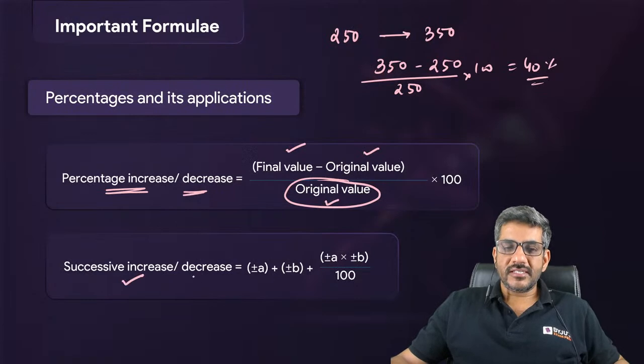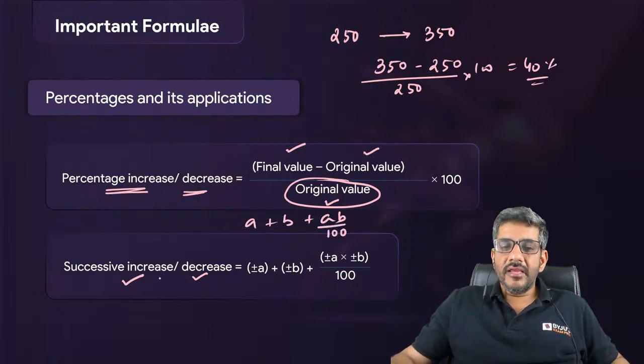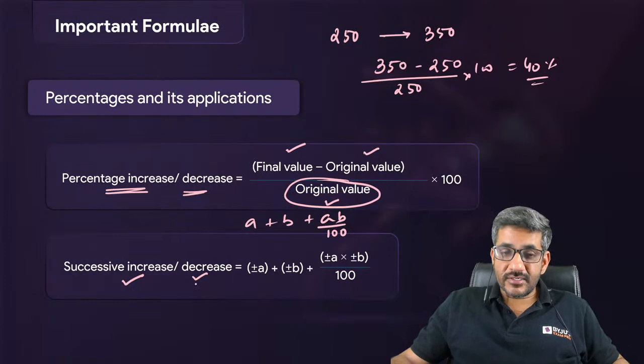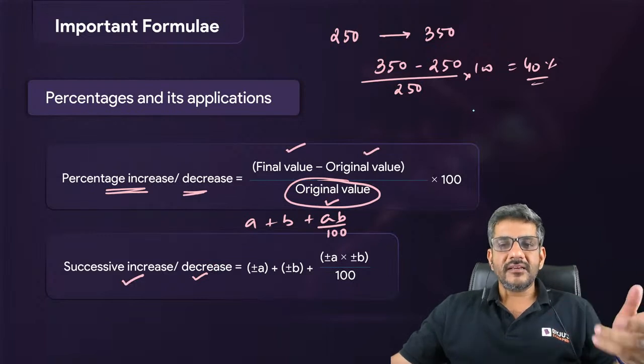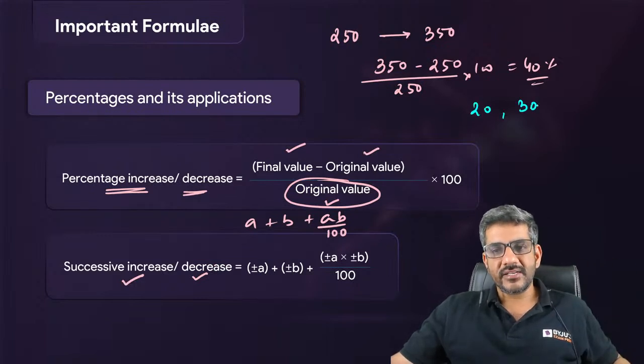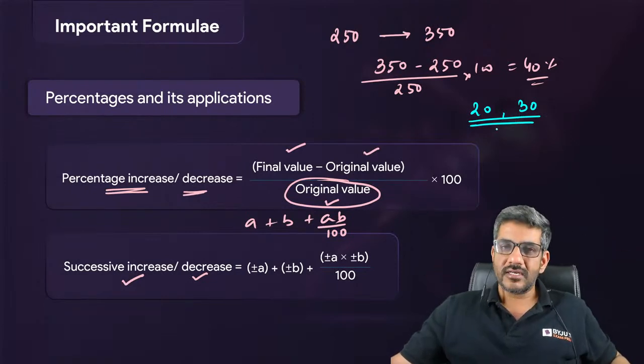When I talk about successive increase or decrease, the formula is a plus b plus ab by 100. What all of you would have heard of is a plus b plus ab by 100. If there is a decrease, you use it with a negative sign. If there is an increase, you use it with a positive sign. For example, if there is an increase of 20 and 30% successively, that is like 20 plus 30 plus 20 into 30 by 100.